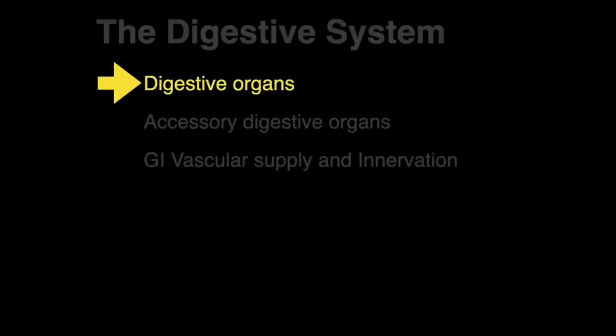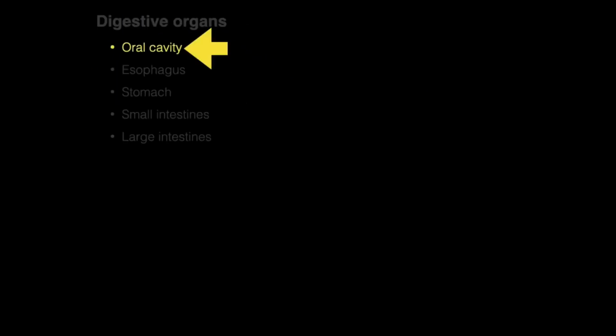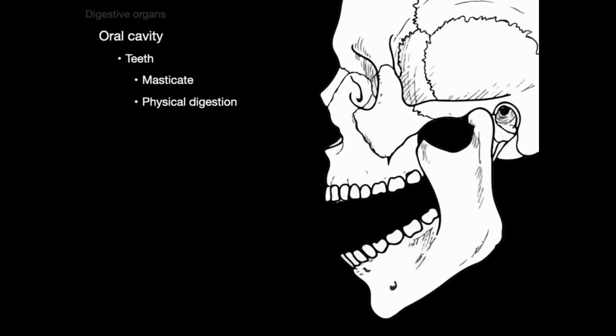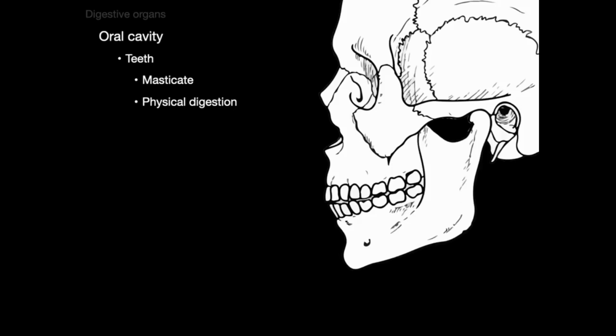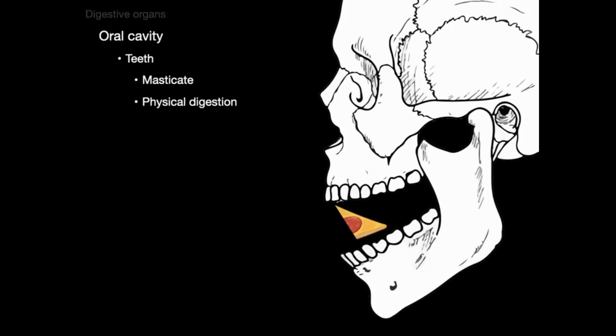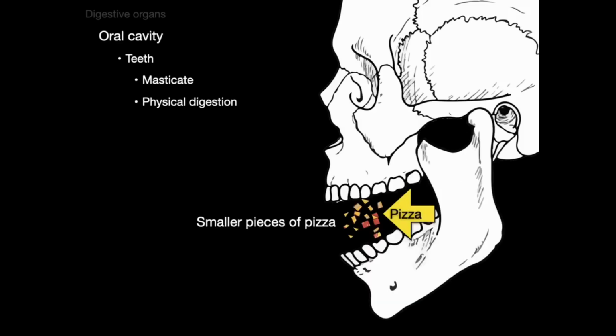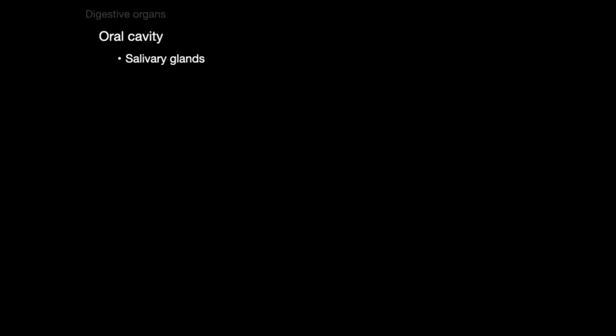So let's begin by talking about digestive organs and specifically start in the oral cavity. And so the oral cavity has teeth. And the teeth masticate, which means it's the physical digestion or the physical breakdown of food. And what does that mean? Well, we have this mandible that allows us to chew. So what happens is you get food and you put food in your mouth and you start chewing. That piece of pizza keeps going, breaking down, and just becomes pizza, but just smaller pieces of pizza. That's physical digestion, taking food and making it smaller pieces of the same food, but no chemical bonds were broken.